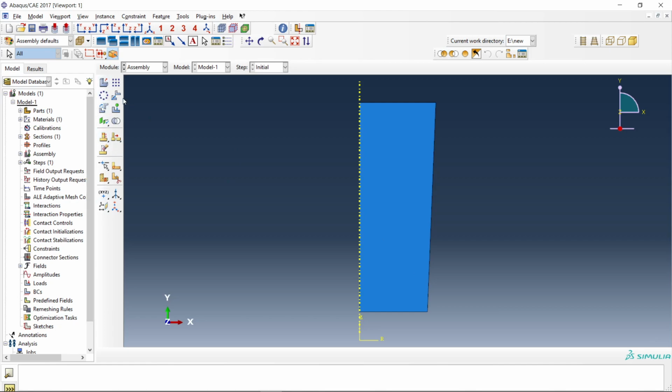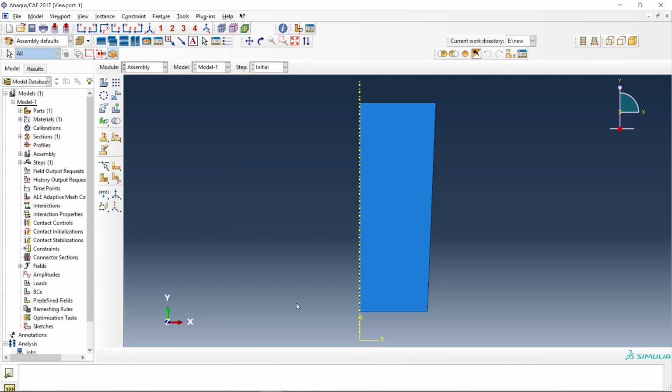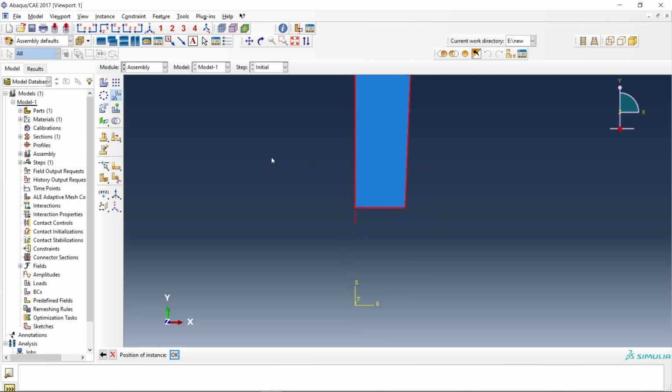So what are the parts? This is rotate, and this is translate. Translation in the radial direction is not supported for the axisymmetric instance. Since it is an axisymmetric analysis, we cannot translate other than along this center line. So let's move it in the vertical direction.